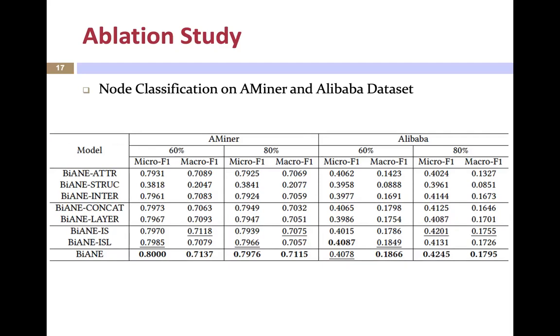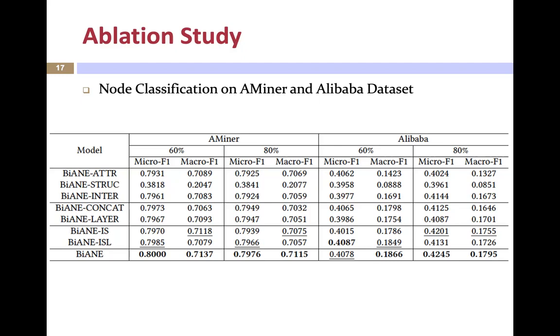We report the node classification performance for the ablation studies. The best results are marked bold, and the second best is underlined. From the table, we can find out that utilizing both attribute information and structure information can improve the performance.